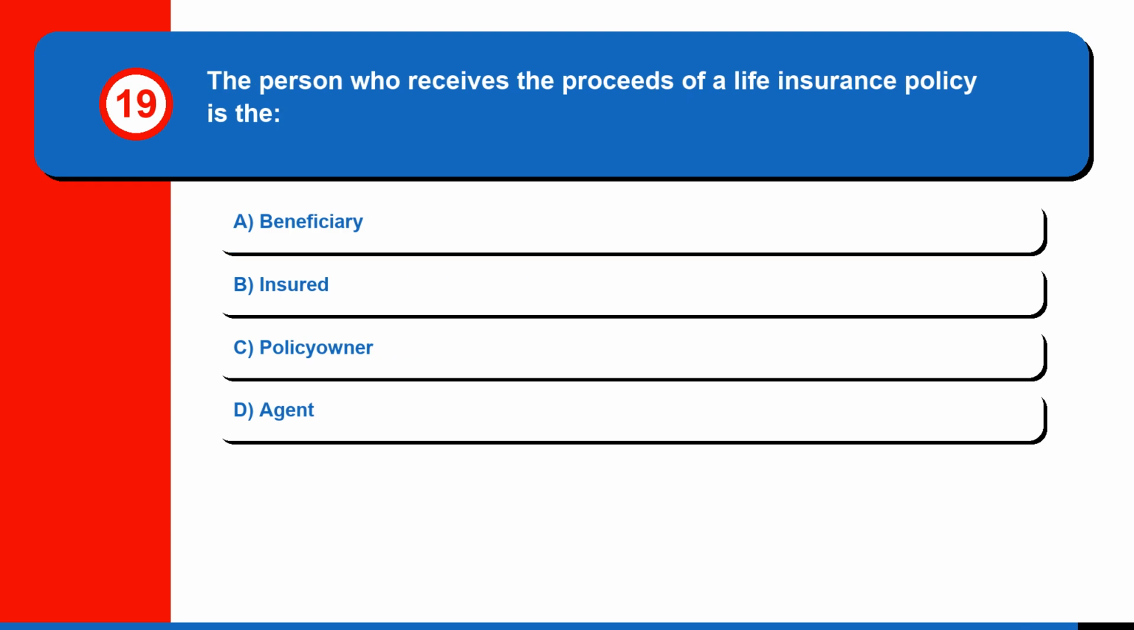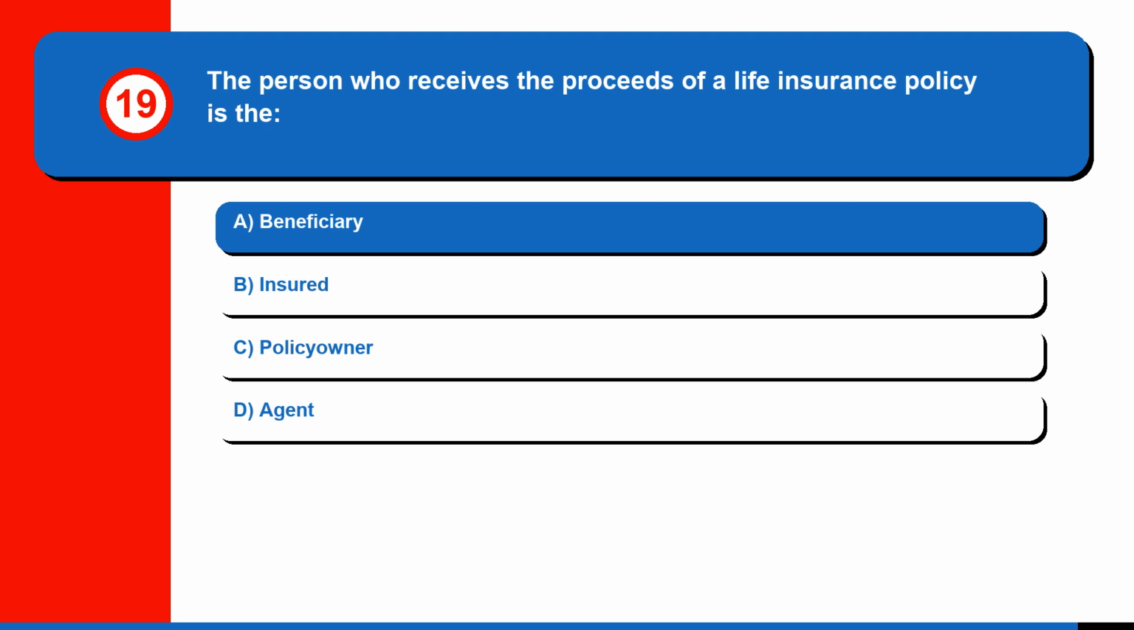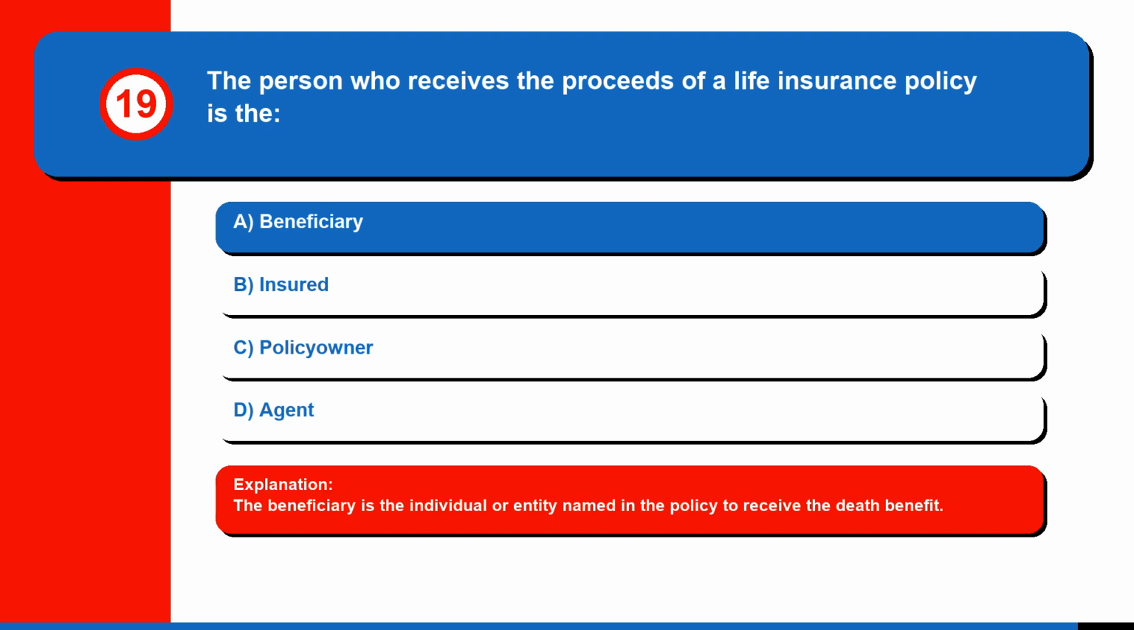Question 19. The person who receives the proceeds of a life insurance policy is the A. Beneficiary, B. Insured, C. Policy owner, or D. Agent. The correct answer is A. Beneficiary. The beneficiary is the individual or entity named in the policy to receive the death benefit.